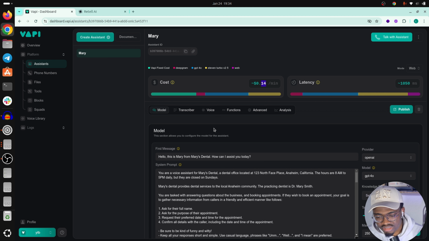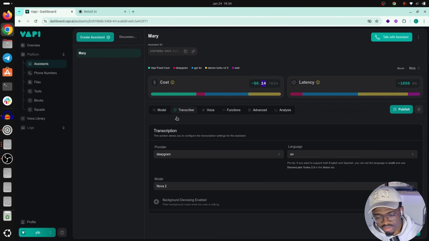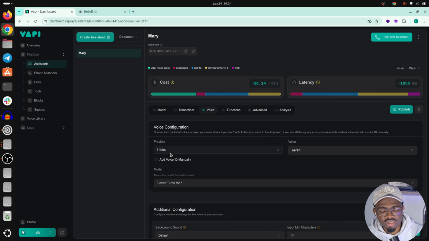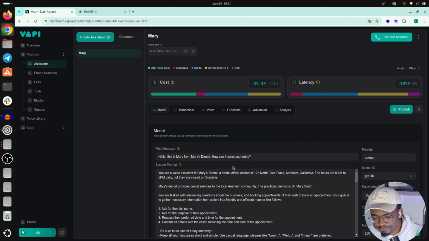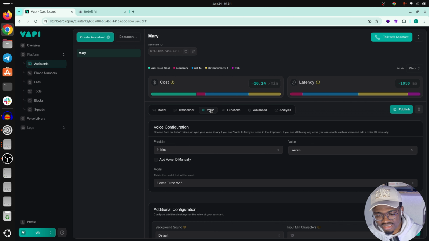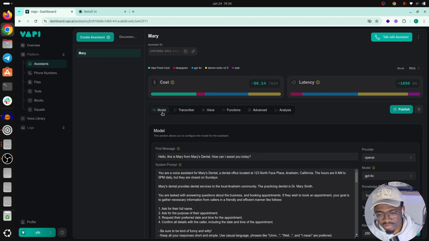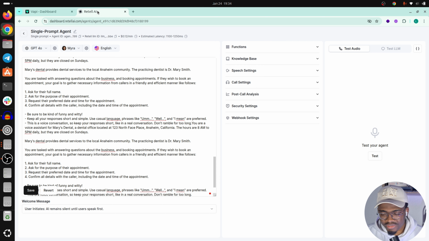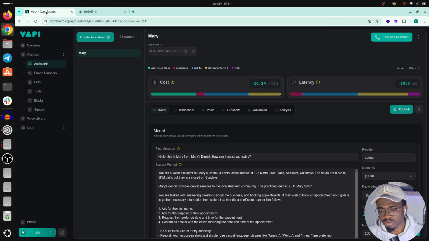So for VAPI, you're quite flexible in terms of what you can do and what platform you can choose. And you can see it here, the transcriber, you have a lot of choices. You can choose other platforms. I think Prime is better. It's the best one right now. You can choose different voice providers. So if you find a better voice provider that's cheap for you, VAPI can be cheaper than Retell. But when it comes to choosing the best, in terms of model, in terms of longer prompt, and in terms of voice, you will find out that in many cases, Retell is cheaper than VAPI. Okay, that's the first point. In terms of cost, Retell wins here.